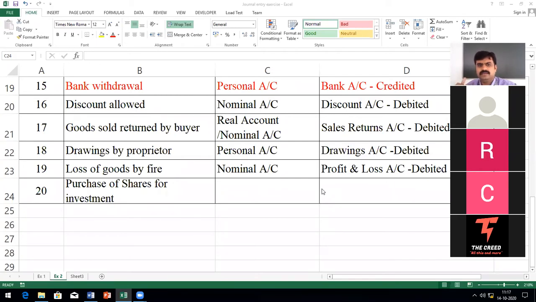This company for whom you are writing the accounts is purchasing some other company's shares. Shares means equity shares. You know the stock market, right? Where they do trading of equity shares. So in the stock market, they are purchasing the equity shares of another company for investment purposes. They have excess money and don't want to waste it. If you keep it in the locker, it will be dead money. So they want to invest it somewhere and get returns.